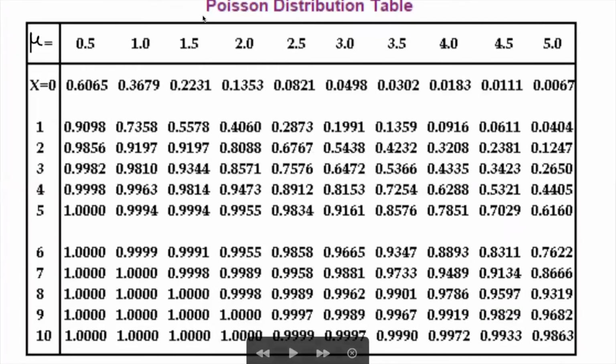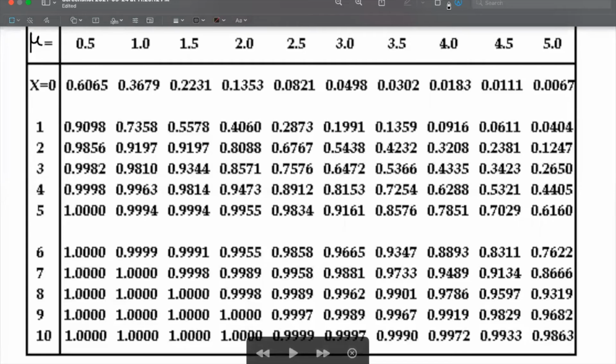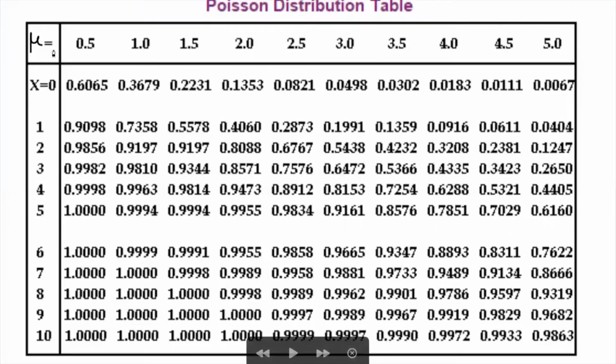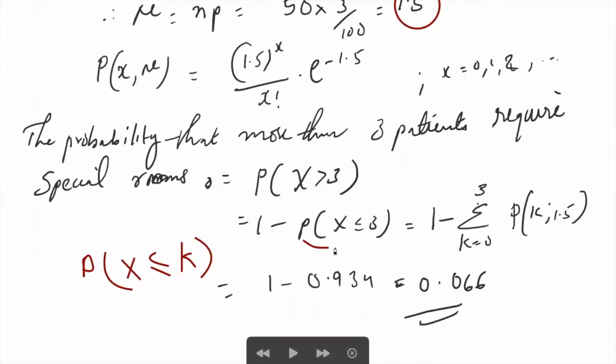This is the Poisson distribution table. Mu values are 0.5, 1.0, 1.1, 1.2, etc. up to 5, and x is equal to 0, 1, 2, 3, etc. up to 10. Now mu is equal to 1.5, x is equal to 3, the sum of all probabilities less than or equal to 3,